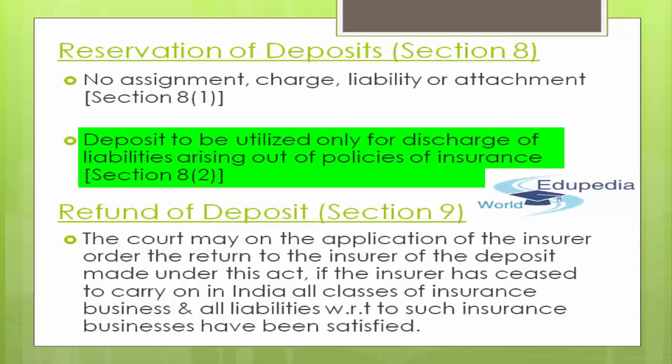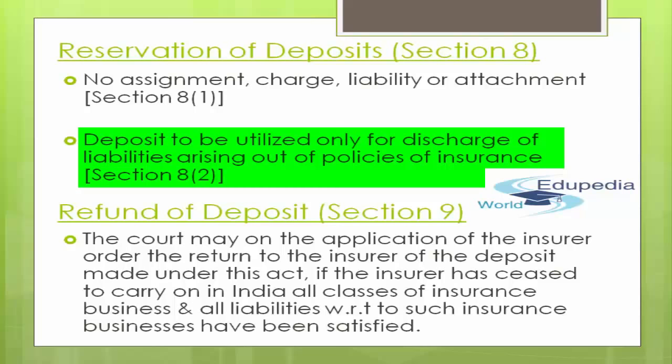What this particular section says is that the deposit you're making under section 7 and paying to RBI cannot be used for any kind of assignment, charge, discharge of liability or attachment which does not have anything to do with the main claims or insurance purposes.